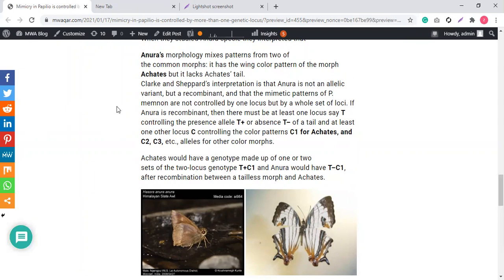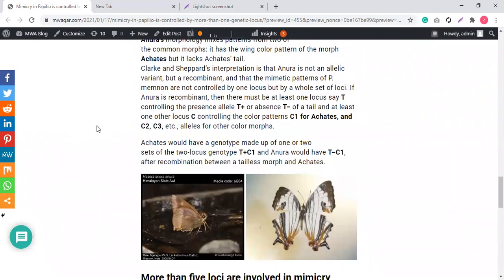In that, anurin is not an allelic variant. Alleles are not basically involved in its variation. This variation comes from the recombination by the mating of different populations, or different species in a sense. Don't assume that a frog is mating with a horse. Don't consider it like that. When I say different species or different populations, basically the butterflies are mating. The same kind of butterflies are mating, but with different species, not with different genus. So they're almost the same. Two different butterflies are mating, but from different populations.